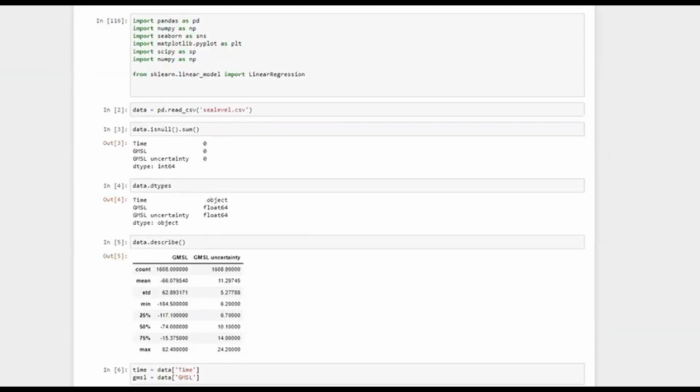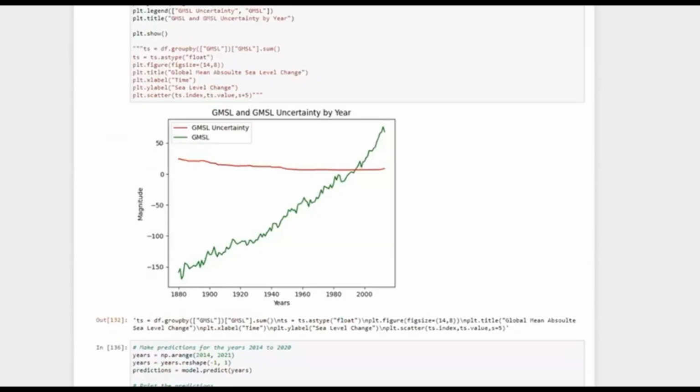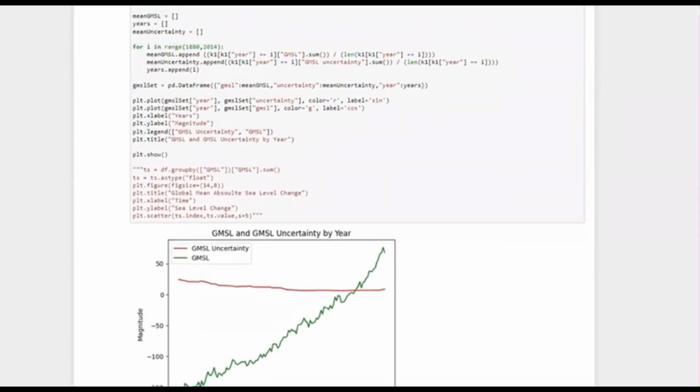And now, in this section, I will describe the part where we analyze and visualize a data set called sea level, which includes time, GMSL, and GMSL uncertainty data. The GMSL value means the global mean sea level, and the GMSL uncertainty explains the difference in error and sensitivity. That is uncertainty that can be made during these measurements. The reason for this margin of error is that the shape of the ocean bottom isn't constant and changes throughout the world. And the first graphic I want to explain is this.